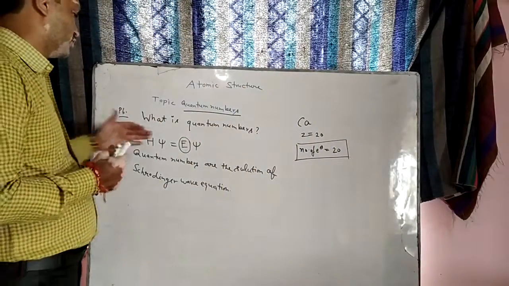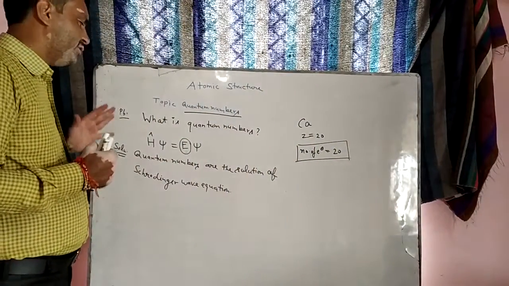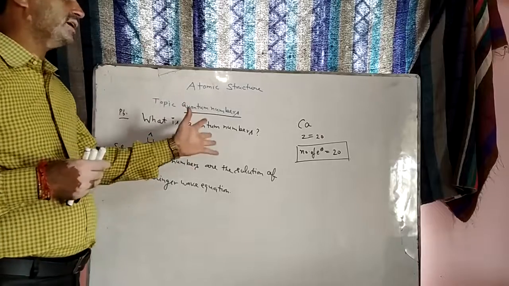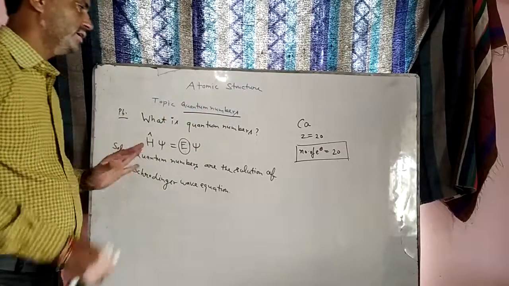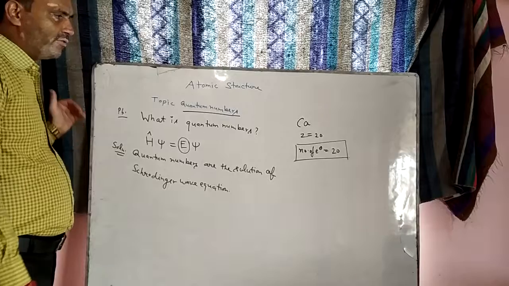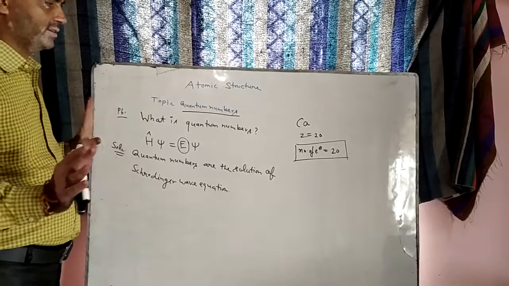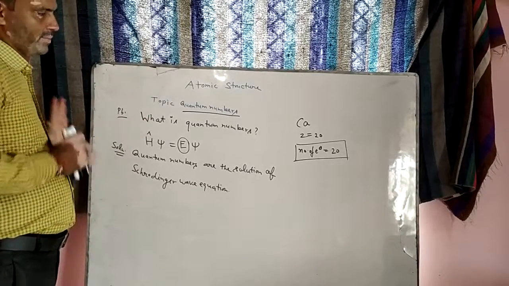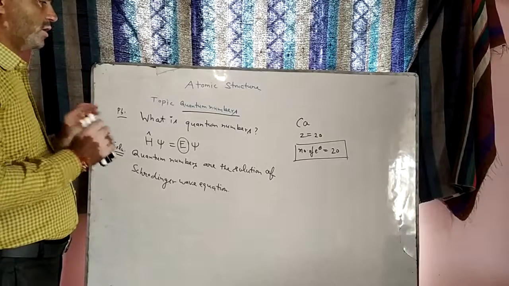So again, students, I am saying that quantum numbers are the solution of the Schrodinger wave equation and are unique for every electron present in any atom. The energy of every electron is different. That's why we are going to study quantum numbers. This is the base of the quantum numbers.